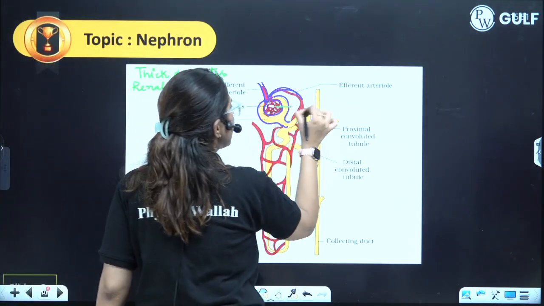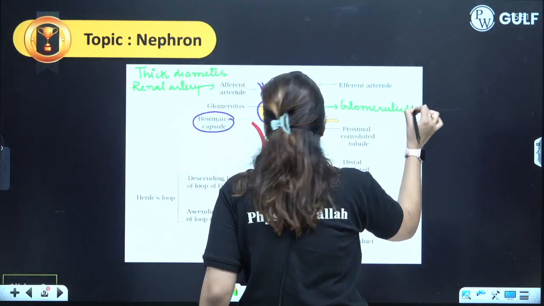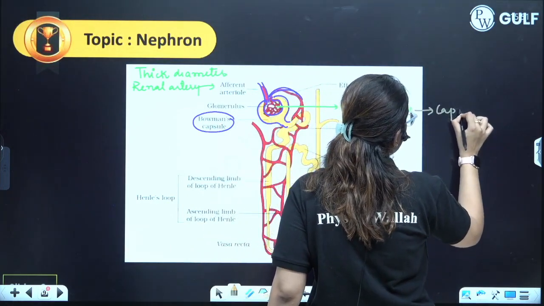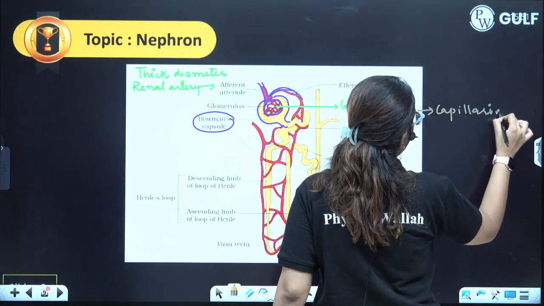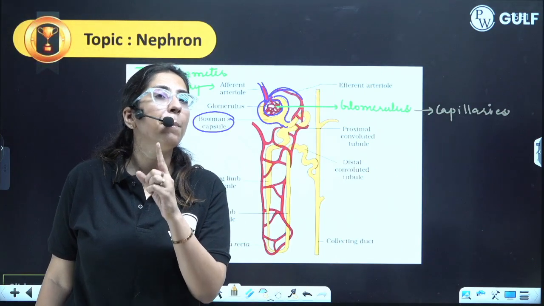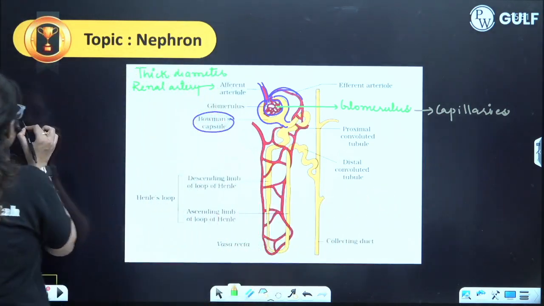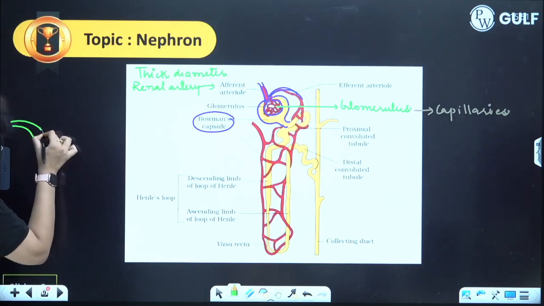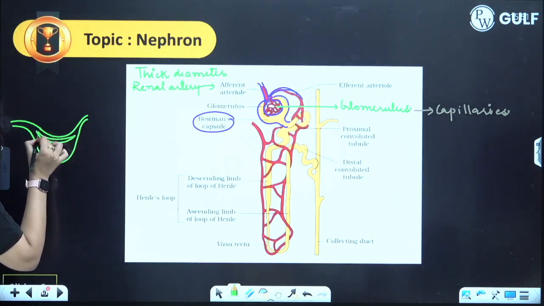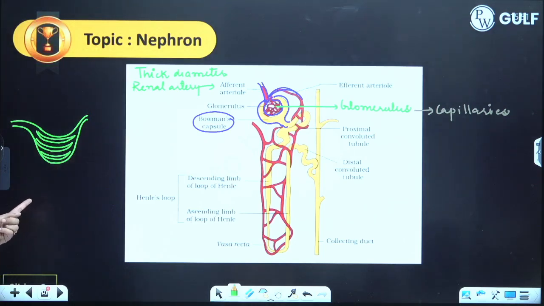Here in the center, you will see the glomerulus is present. So glomerulus is what? Glomerulus is a bunch of capillaries. Here you will see lots of capillaries are present, which are actually not branching, in fact. I'll show you how these are present. Now this is the afferent arteriole coming. Now look at this. This is how it is present. Can you see?